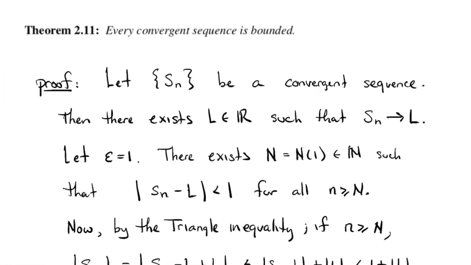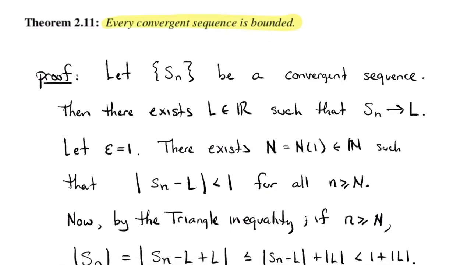The main theorem, the only theorem here in this section, and this is intuitively obvious, I think: if you take a convergent sequence, a sequence that approaches a limit, then it has to be bounded. If the terms of your sequence are going to get arbitrarily close to some number L, then the terms in your sequence cannot be arbitrarily big. But that's just intuition and hand waviness. Let's see if we can give a rigorous proof here.